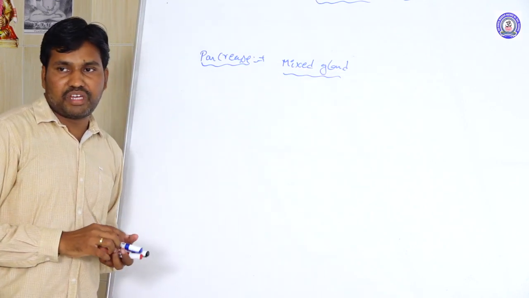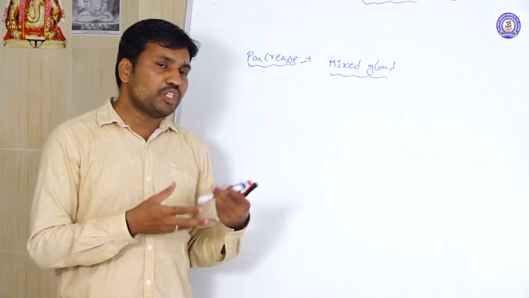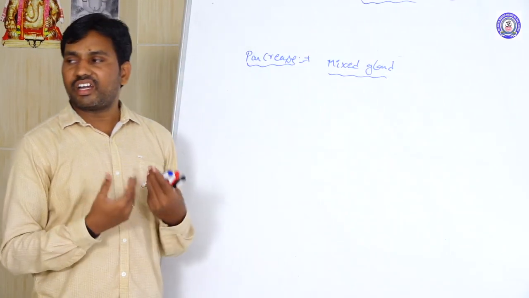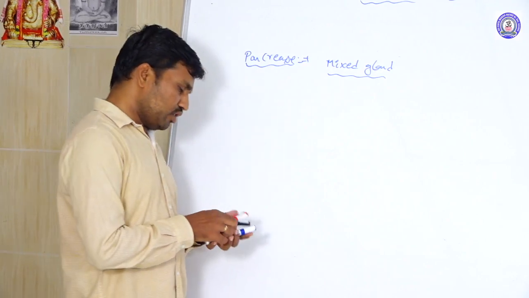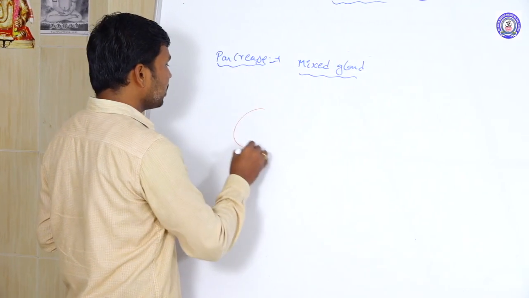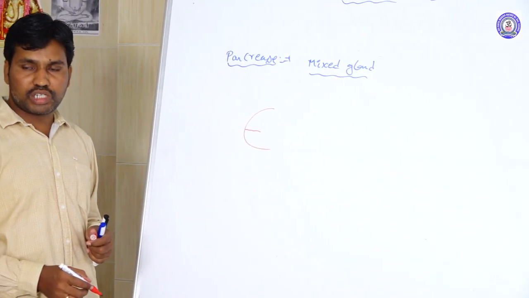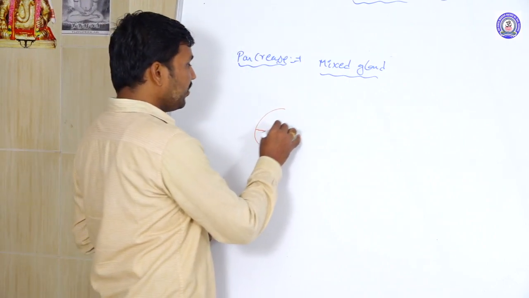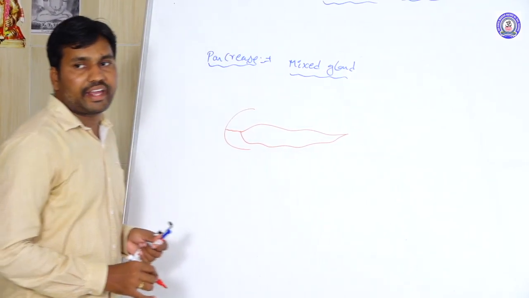We already know the structure and position of the pancreas, which we discussed in the digestive system. In the C-shaped or U-shaped duodenum region, a leafy structure appears. This is called the pancreas.